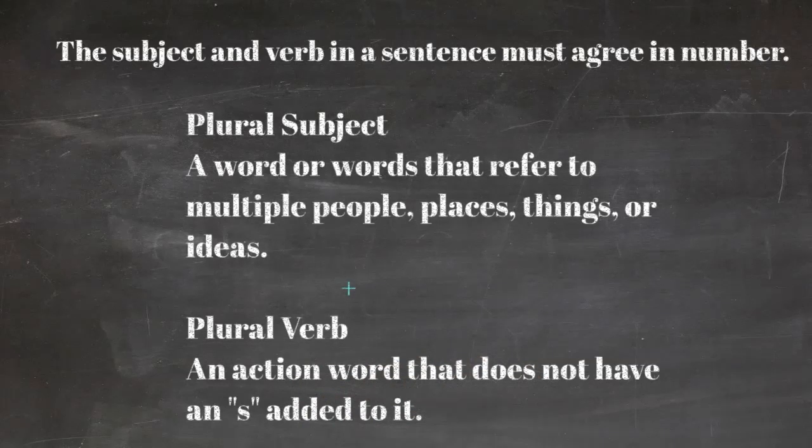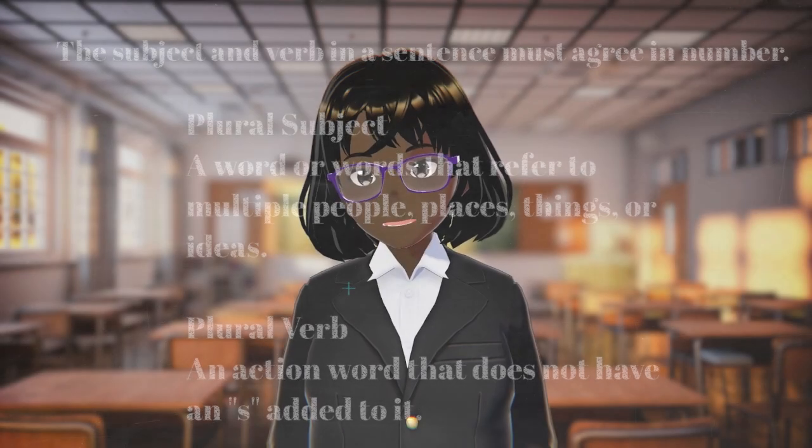If there are plural subjects in a sentence, we have to have plural verbs. Now the question is, how do we make sure that a verb is plural to agree with the plural subject? Well, it's pretty simple. Make sure not to add an S or ES to the base verb.